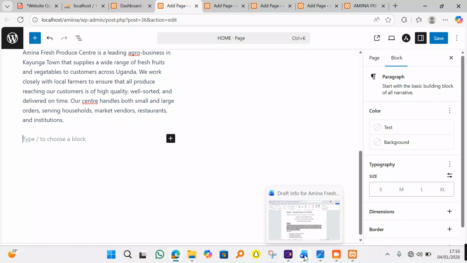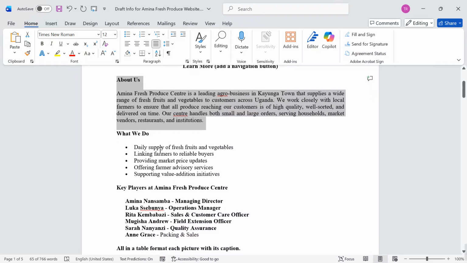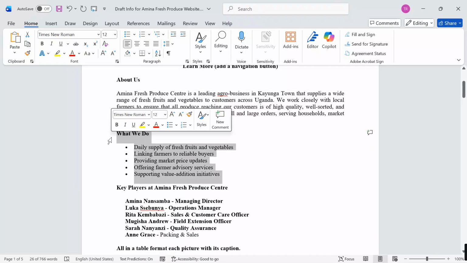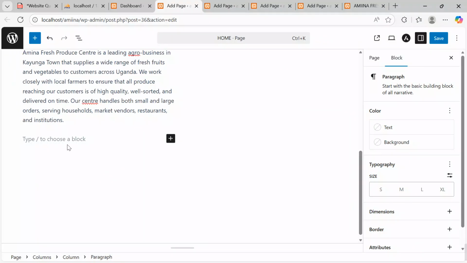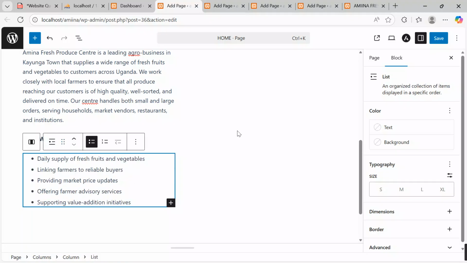Get back to my support document. I want to copy what we do. I highlight, Control C, come to my document, Control V. I put it over there.